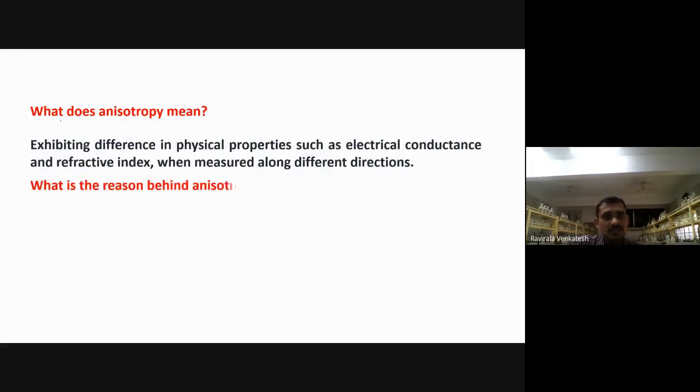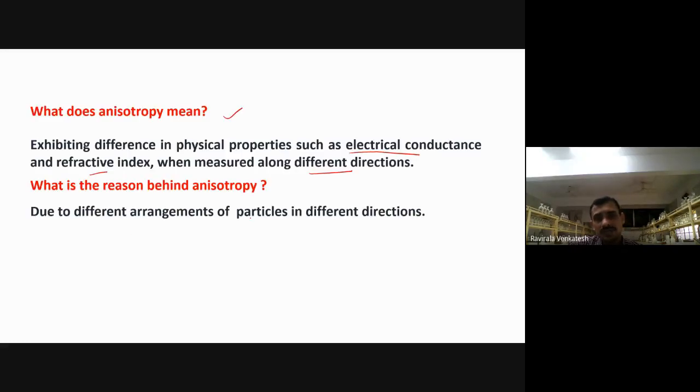Now just now we discussed this one. What is anisotropy? Exhibiting difference in physical properties such as electrical conductance and refractive index when measured along different directions. So what is the reason behind this? Due to arrangement of particles in different directions. In different directions, they are getting different arrangements. Just now we saw in the y-axis the arrangement is AB, in the z-axis the arrangement is AA. So this is the reason. If they ask in examination, this will be the answer for you. This is the question and this will be the answer.